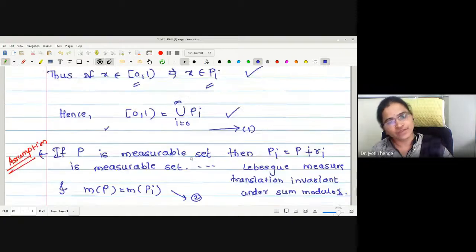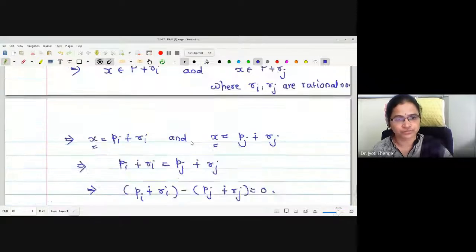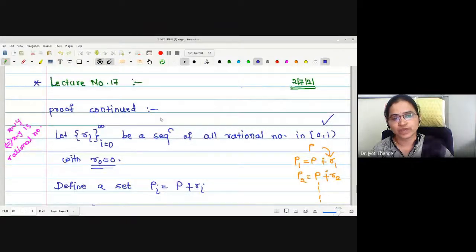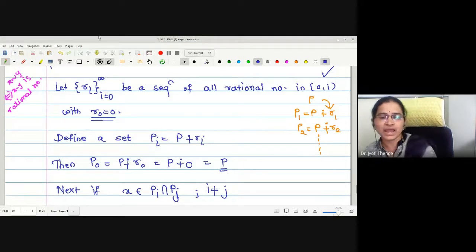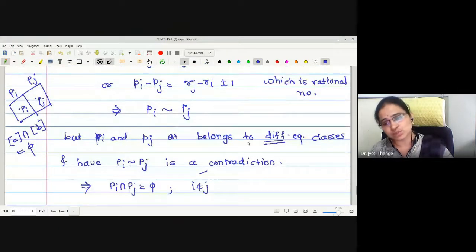Yes, students, if you have any difficulty in the proof, you can ask me, you can unmute yourself and have a discussion. Okay, let me just have a look at the proof. We selected P containing one element from each equivalence class, right? Then we defined a translation of the set P to P_i by adding the number r_i, that is sum modulo 1 with r_i.